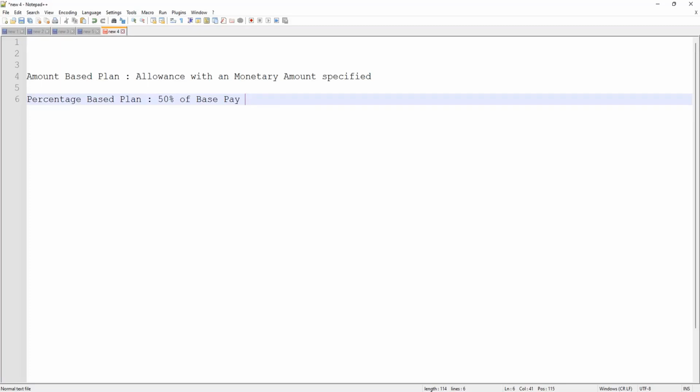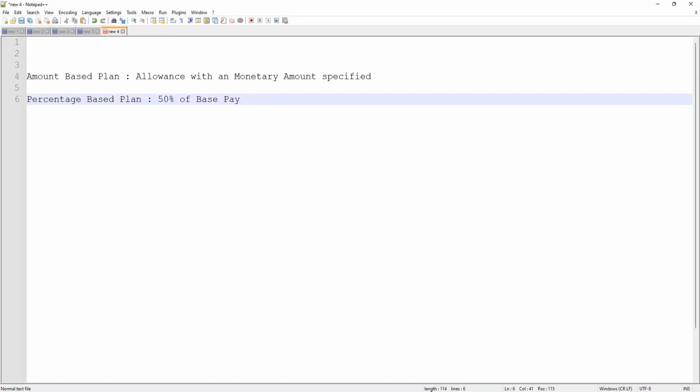Like the HRA, the house rent allowance in India, is typically up to 50% of your base pay. So that is how the companies will specify the allowance, and it's also called HRA, or house rent allowance. This allowance is 50% of your base pay. Some government employees get a DA allowance, and the DA allowance is also a percentage of their base pay.